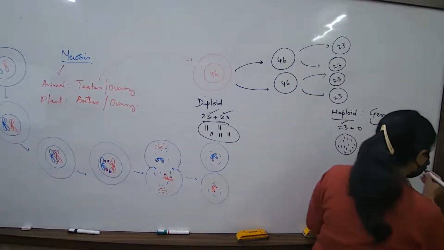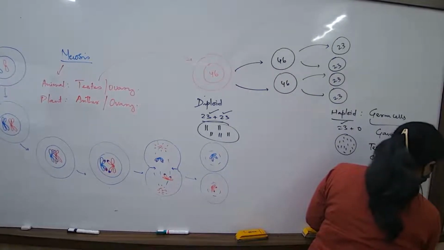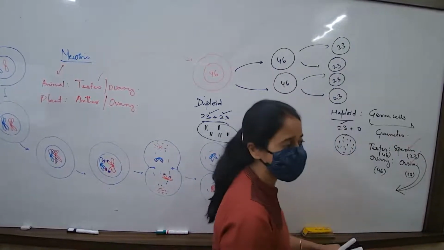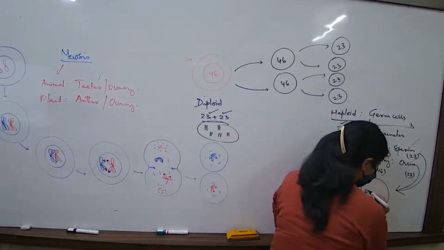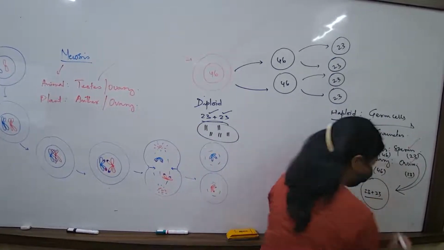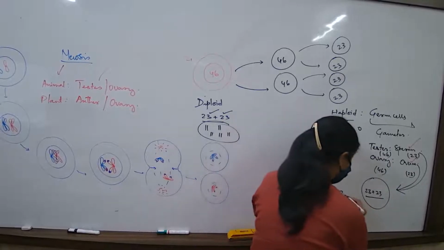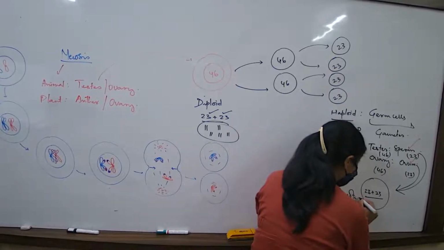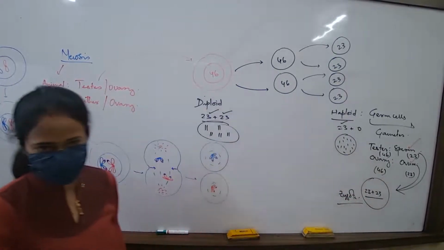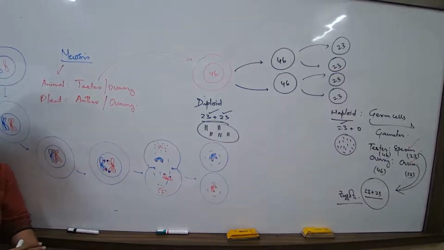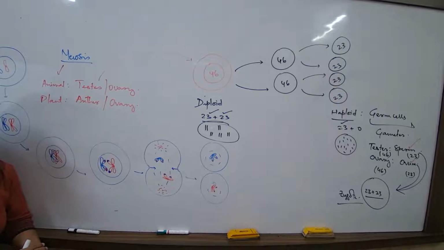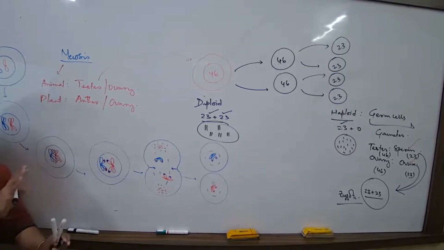So what are we waiting for? They have to undergo a process known as fertilization. Then they will again get converted into a diploid cell by the process of fertilization. And what will this single cell be termed as? This single cell will be termed as zygote. Is this concept true for animals and plants both? Yes. Clear, no?